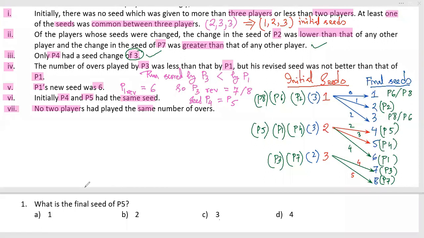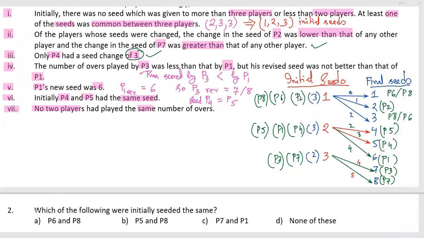Now what I have to find: what is the final seed of P5? P5 final seed, I can find out, is 4. So the answer for this question is option D, which is 4. P5 it is 4. We can see here.